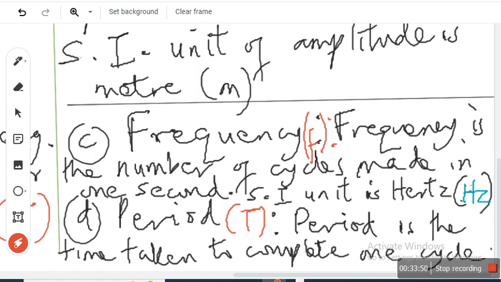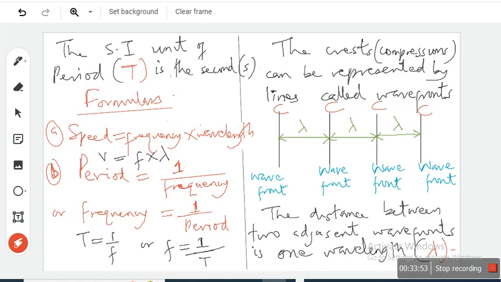Anyway, there's a relationship between all of this. So let's go to that. We were talking about the formulas. Speed of a wave is frequency times wavelength, right? Period is 1 over frequency. You know that one? Or frequency is 1 over period. I hope it's getting clear right now. Beautiful. So we will look at this quickly and then we move into something else.